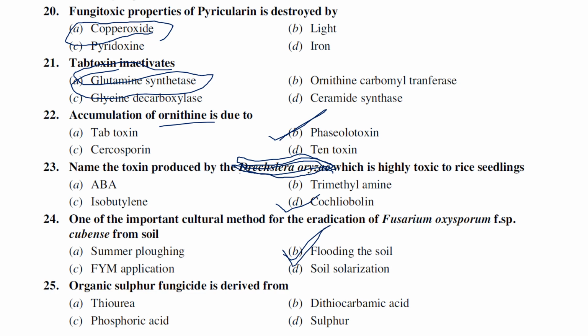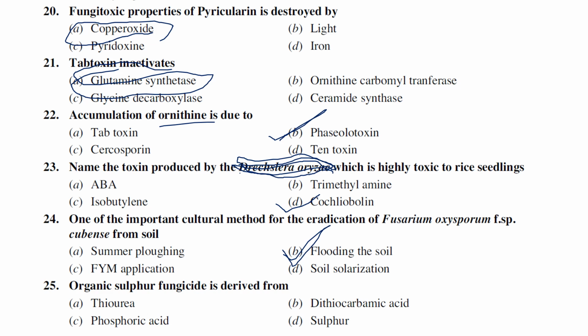We can also recommend application of some kind of lime, but generally flooding of soil is reported to be the best in the management of Fusarium wilt of banana. It is also reported that this Fusarium wilt is associated with nematodes as well, so flooding is also helpful for management of the nematodes.